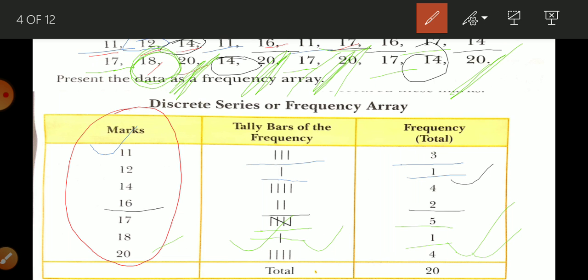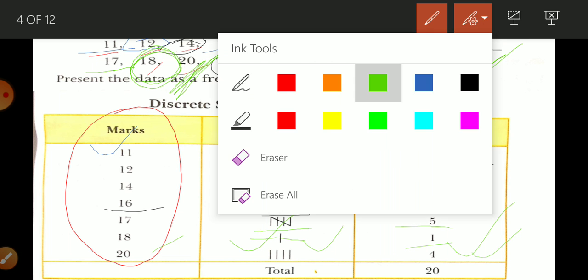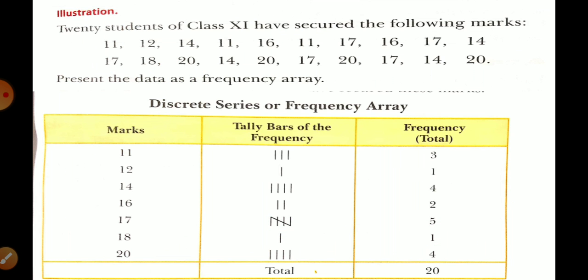Here is 20. So this is the list of 20 students. In this way our discrete series is correctly formed. Okay, so in this way you can convert any data into a discrete series. I think you are able to understand it.